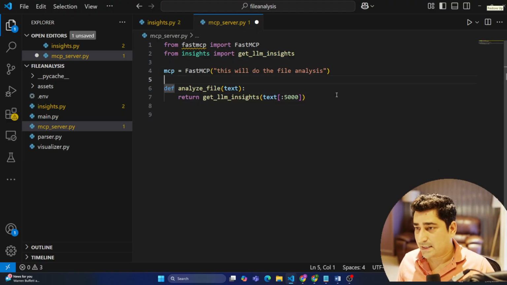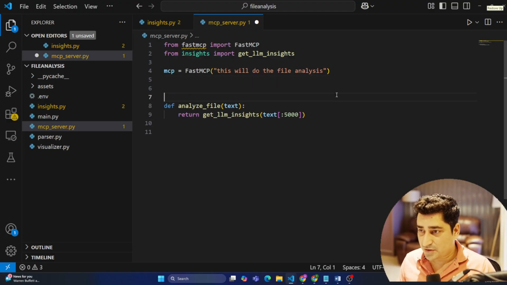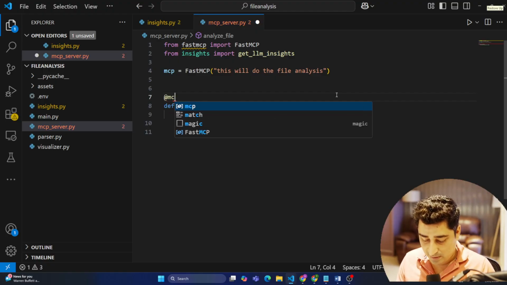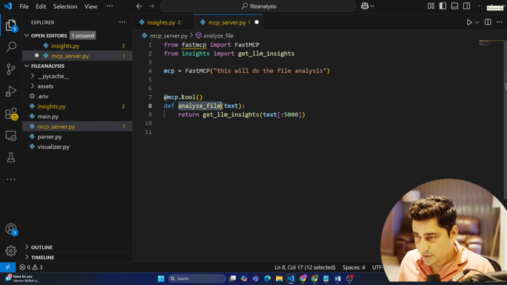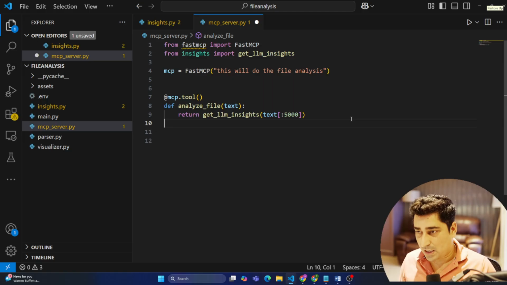Now I can convert this entire function into an MCP tool by using a decorator, mcp.tool. This will eventually convert this function into an MCP tool, and I will be able to expose it to the outside world.